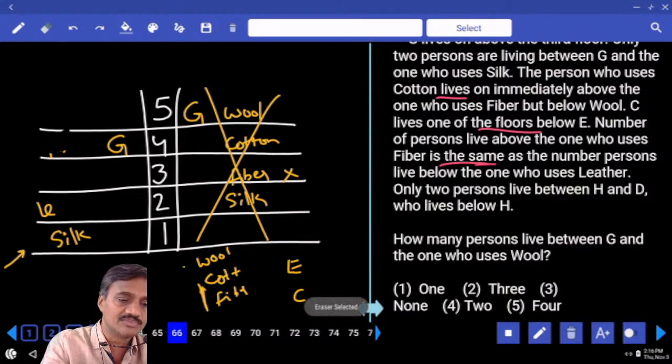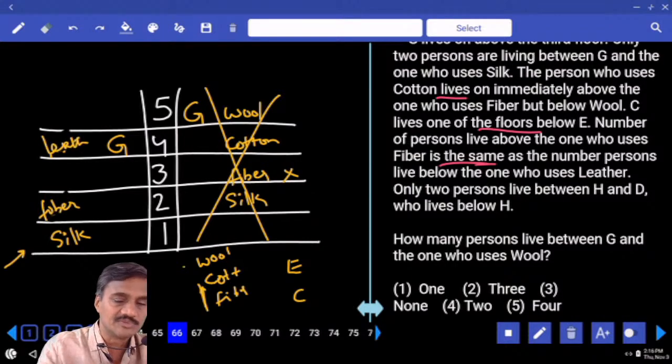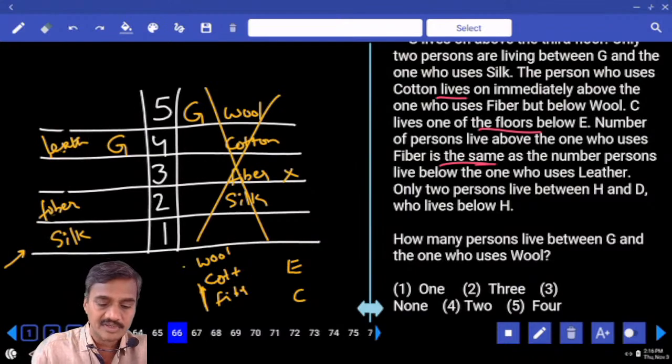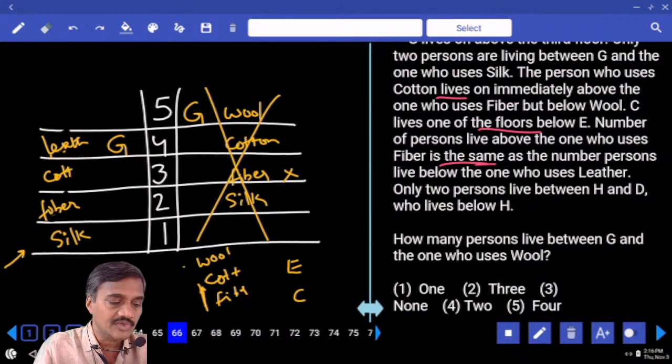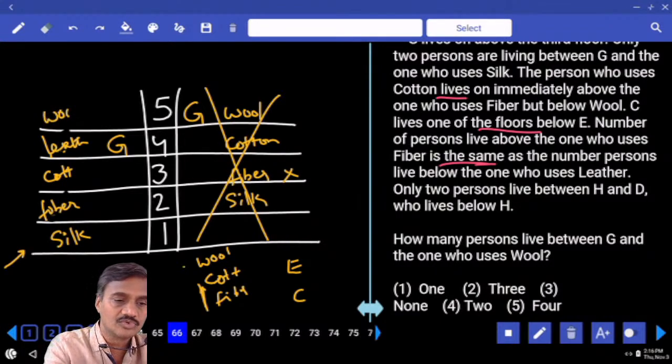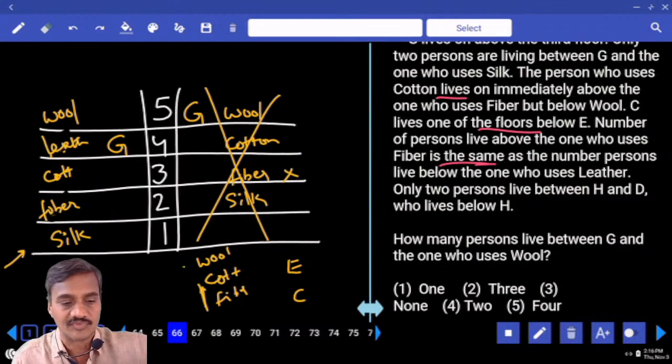Hence we cannot have fiber at this place. So where is this fiber? Fiber is on the 2nd floor. Now if fiber is on the 2nd floor, then leather must be here. We must have fiber and leather. Then which 2 are adjacent? Fiber and cotton are adjacent. Cotton is here. If cotton is here, then what is the only thing left over? Wool. Now the one who uses wool is staying on the 5th floor.